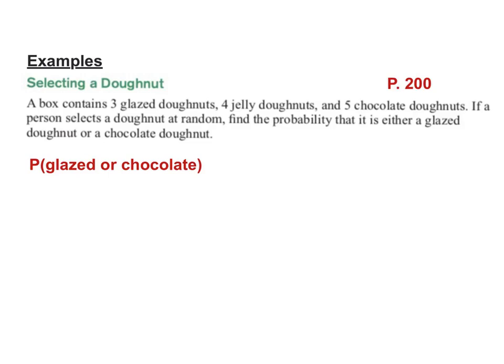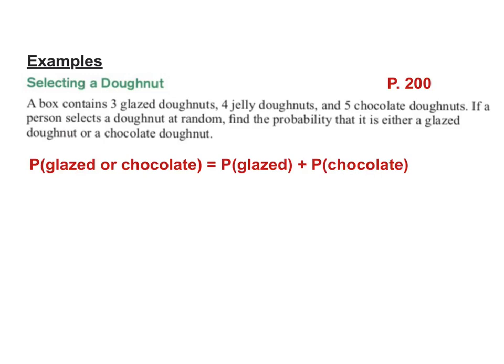The probability of glazed or chocolate, and because they are mutually exclusive, because we can't get both at one time and make that one donut at this shop, we can just add the probability of glazed plus the probability of chocolate.